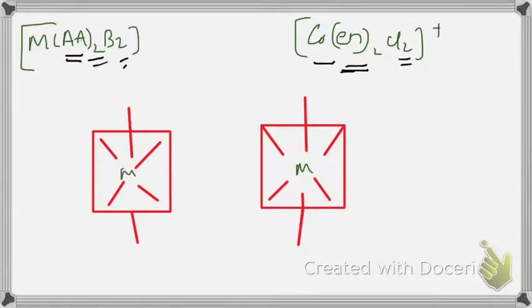MAA B2. AA is a bidentate ligand, so they can bind two positions at the same time. One position here, one here. Here another AA, they can be here and here.